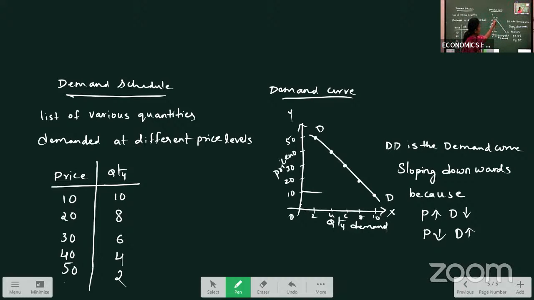The demand curve is sloping downwards because when price is high, demand is less, and when price is low, demand is more. That's why our demand curve is sloping downwards. Okay, so this is about our law of demand.